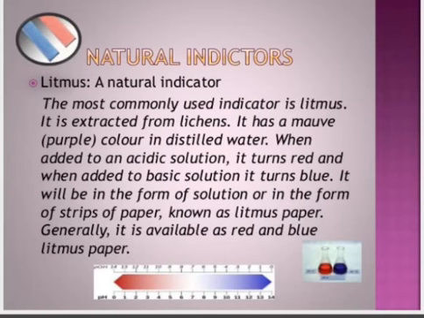When added to an acidic solution, it turns red, and when added to a basic solution, it turns blue. It can be in the form of a solution or in the form of strips of paper known as litmus paper. Generally, it is available as red and blue litmus paper.